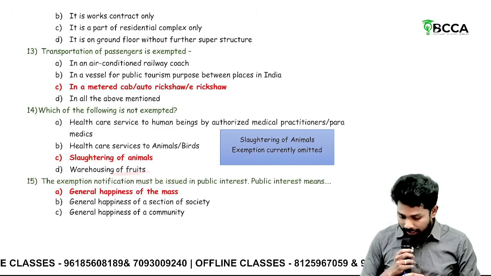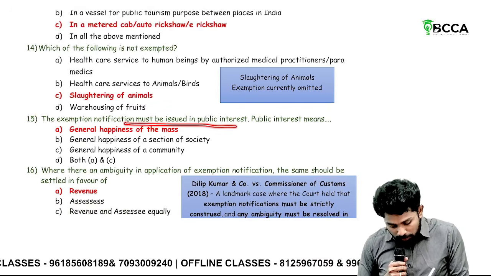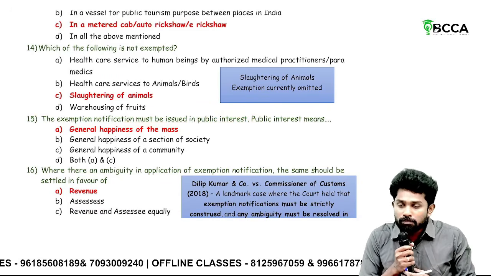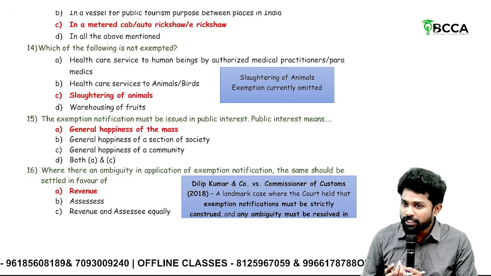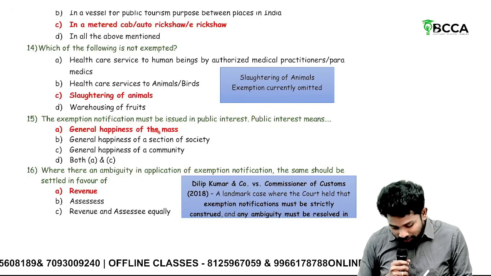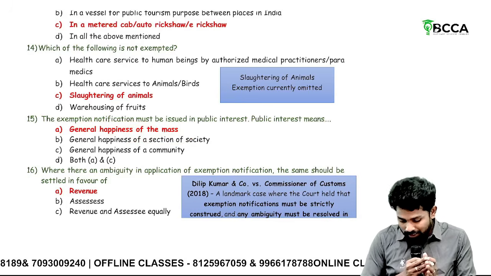Warehousing of fruits is exempted. The exemption notification must be issued in public interest. Public interest means, sir, when you give an exemption in the public interest, the public will feel happy. That's what they said: general happiness of a section of society at large, not a specific section or a community.